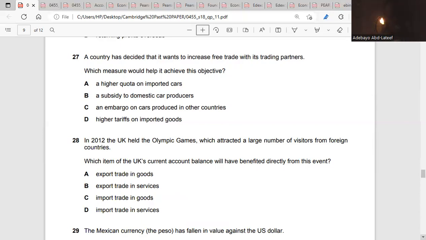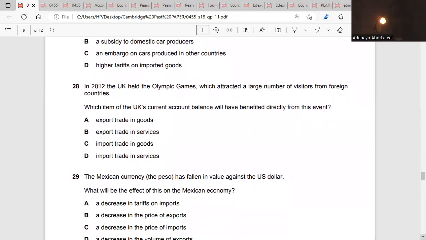But let's look at what B is talking about. A subsidy to domestic car producers. If there's a subsidy for domestic car producers, it increases output for exports, no? An embargo on car producing in other countries. An embargo will lead to trade restriction. So it's not free trade. Higher tariffs on imported goods is another method to restrict trade, which is not. So the answer is A. Is it clear? Very clear.